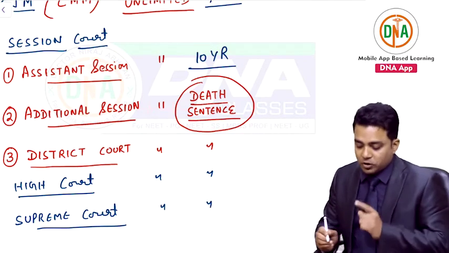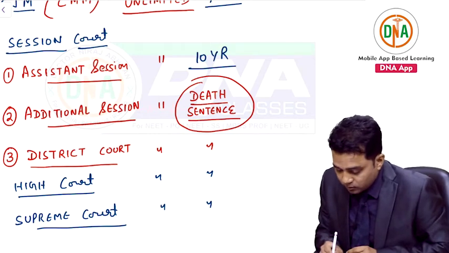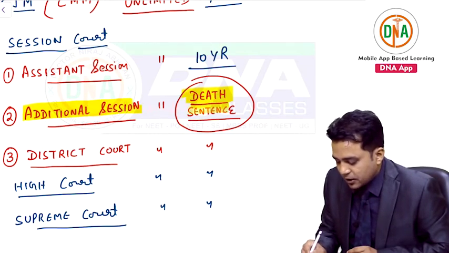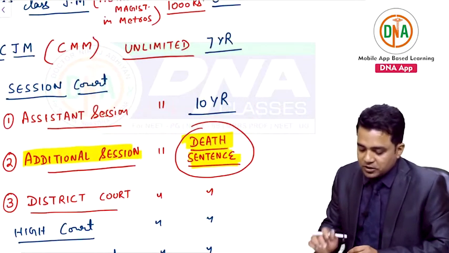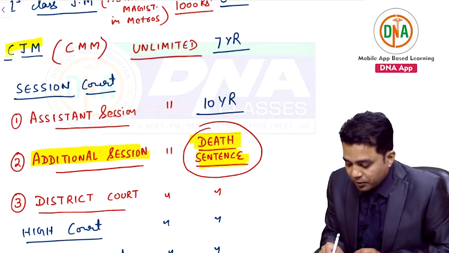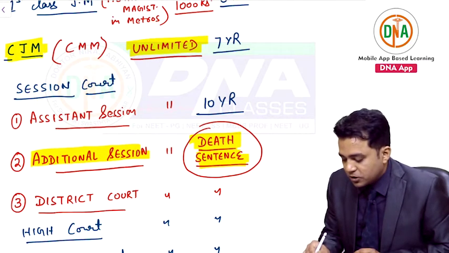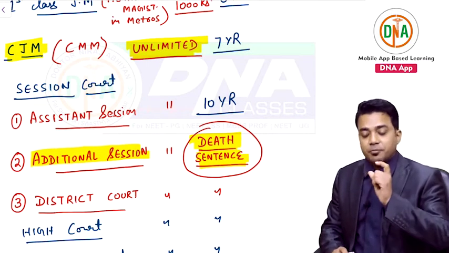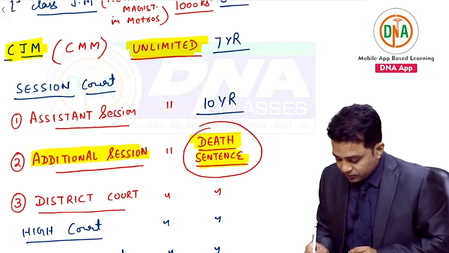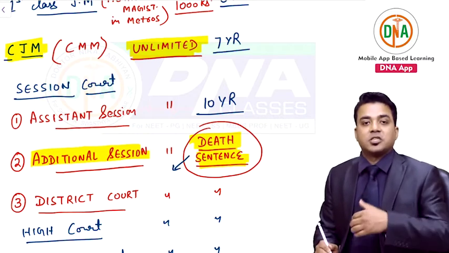What is important to be remembered? Which is the minimum level of court that can pass death sentence? Additional session. Which is the minimum level of court which has unlimited fine power? Chief Judicial Magistrate. These two are very important. Always remember.